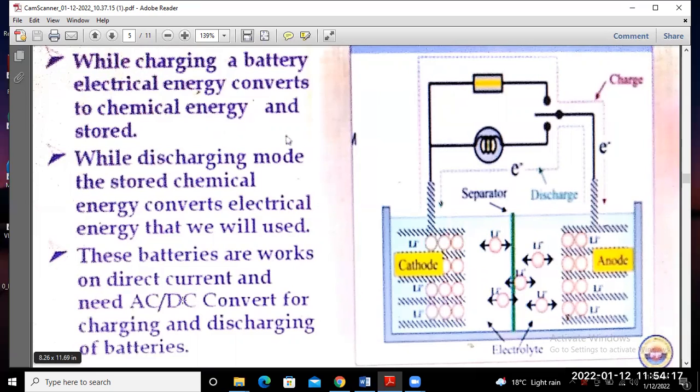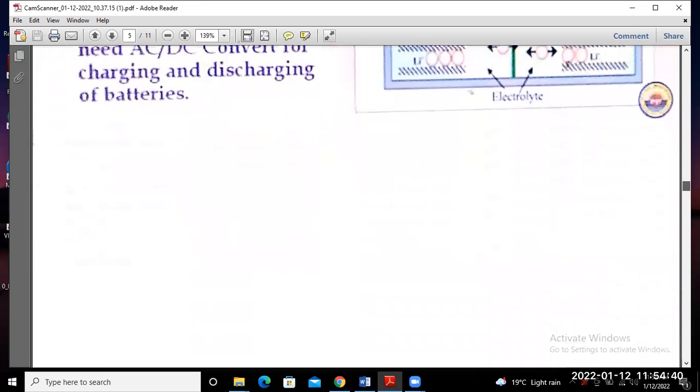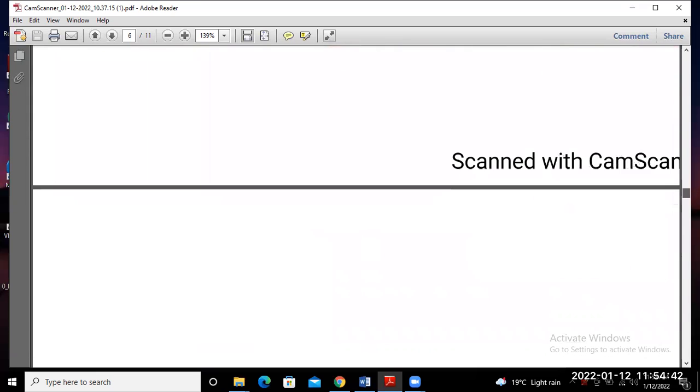AC to DC is done by the rectifier, and how can we convert DC to AC? With the help of an inverter. So these are the basic components of battery usage. Okay, next one.